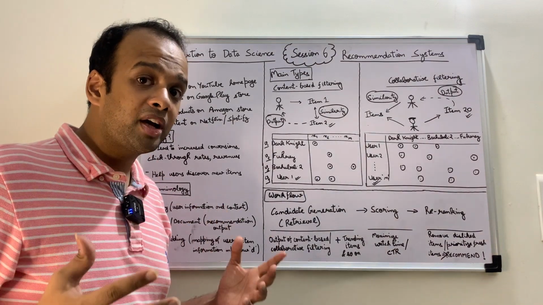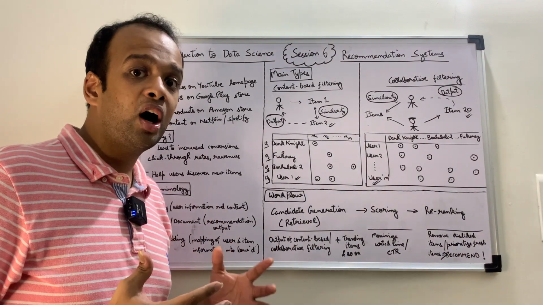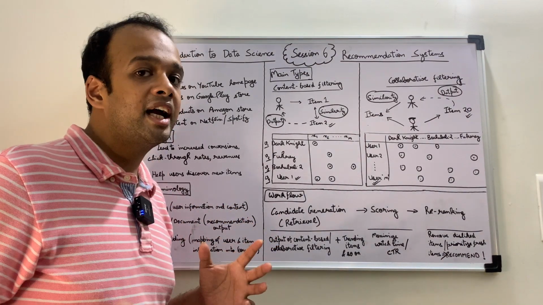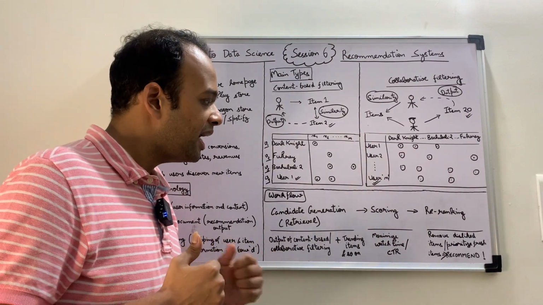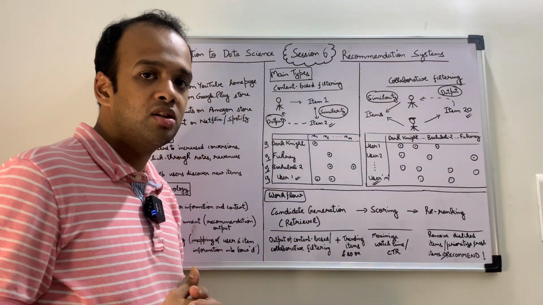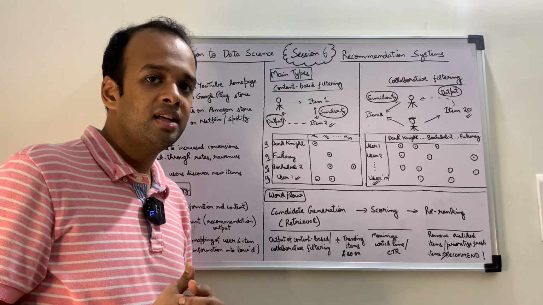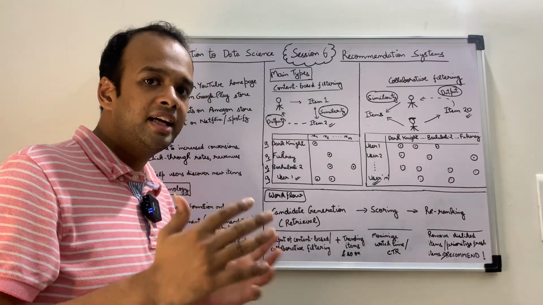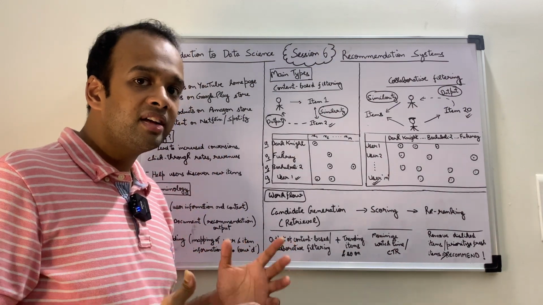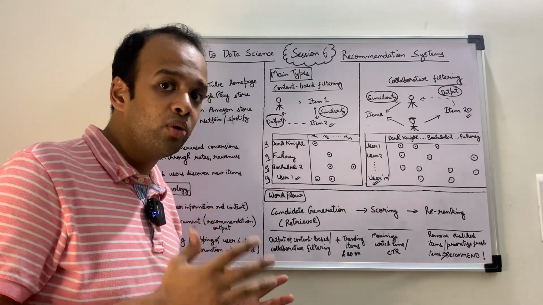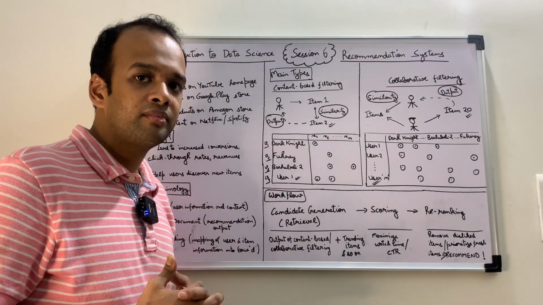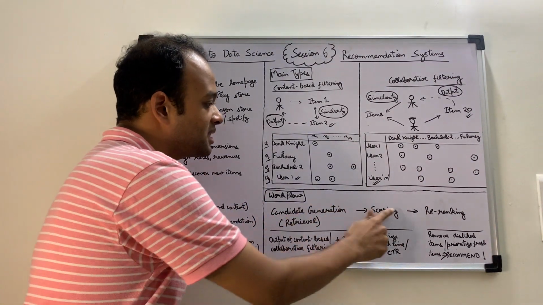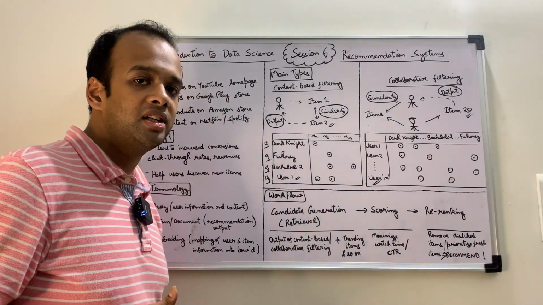It can also be prioritized in terms of freshness, meaning when the item was introduced, and so on. And then finally we recommend. This is what the re-ranking algorithm does. It takes care of freshness and diversity: are we recommending new things to a user or the same old things? So these are the three main steps in the workflow for a recommendation engine.